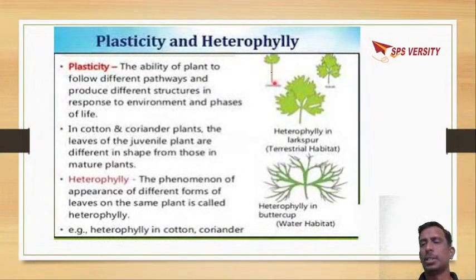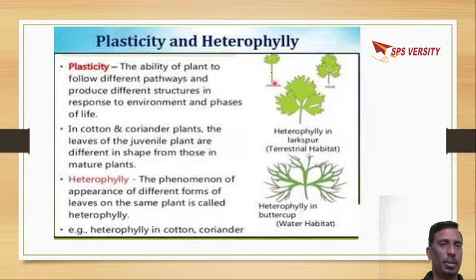During this process of development, there are a lot of changes in the plant organoids. You can see different shapes, different sizes of this. Like if you take one term, plasticity, that is the ability of plant to follow different pathways depending upon the environment.